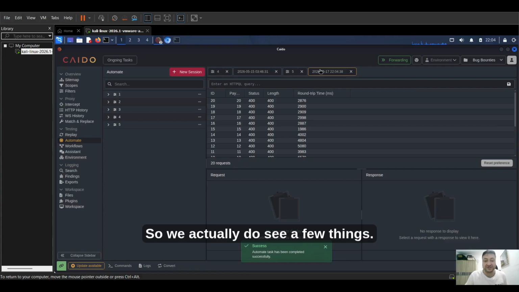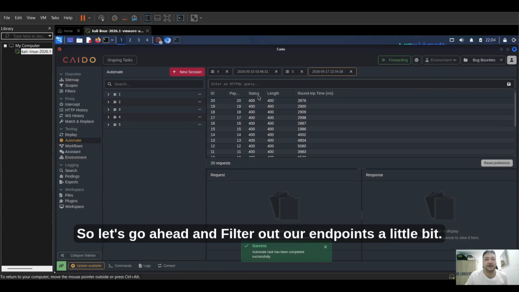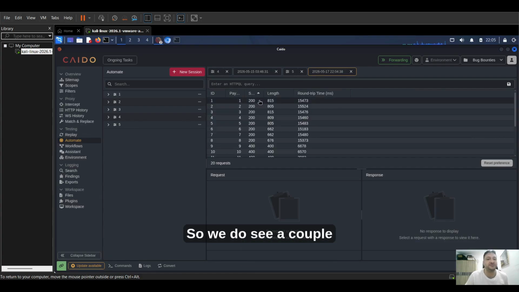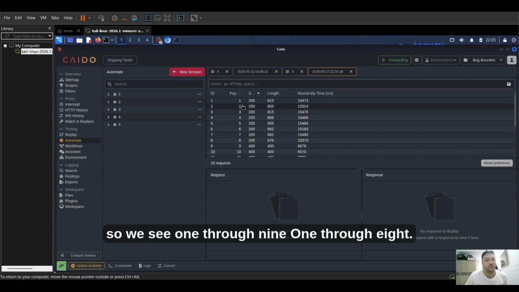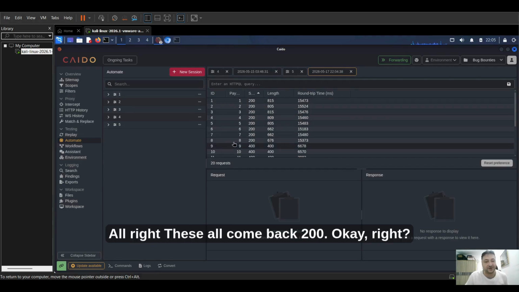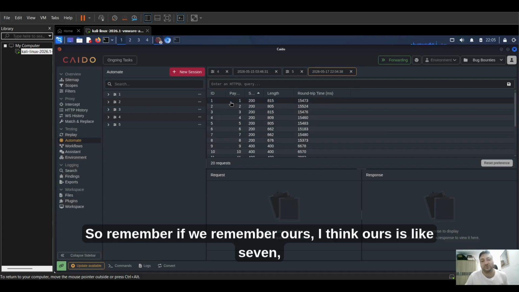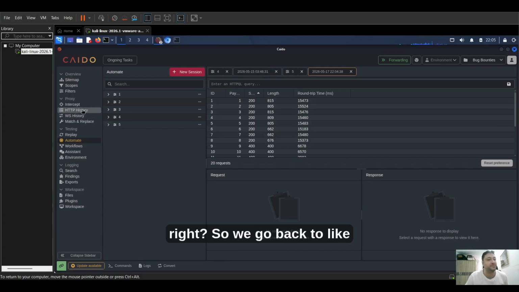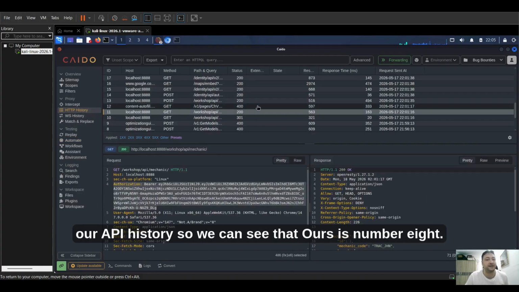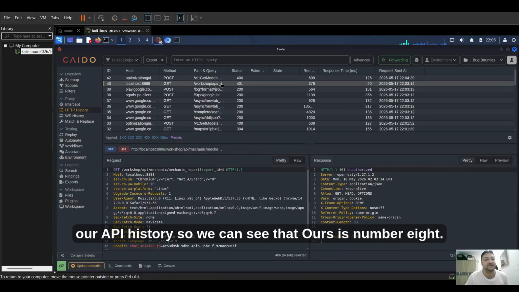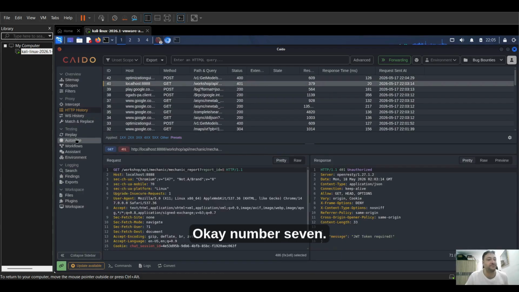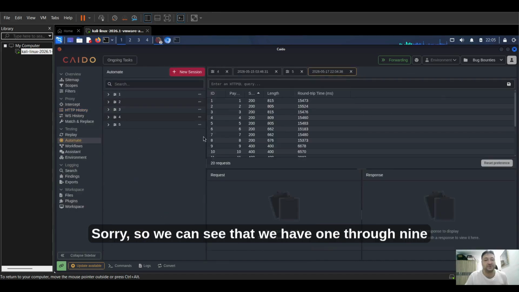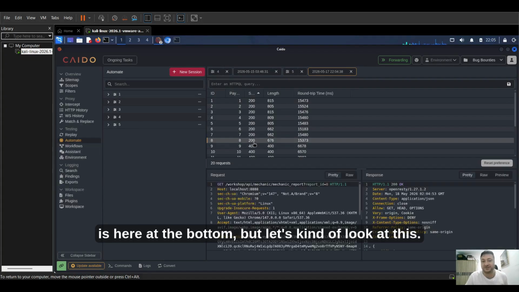All right, so we actually do see a few things. Let's go ahead and filter our endpoints a little bit. We see 1 through 8, and these all come back 200 OK. If we remember ours, I think ours is 7. So we go back to our API history, and we can see that ours is number 8, not number 7, sorry. So we have 1 through 8, and we know ours is here at the bottom.